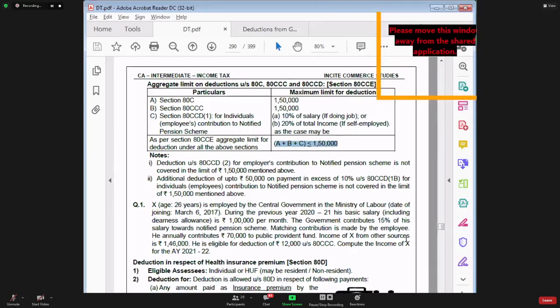It also does not cover section 80CCD subsection 2. So the point is, for deduction under section 80CCD subsection 1B and subsection 2, you are going to get extra deduction. Extra deduction means over and above the limit of